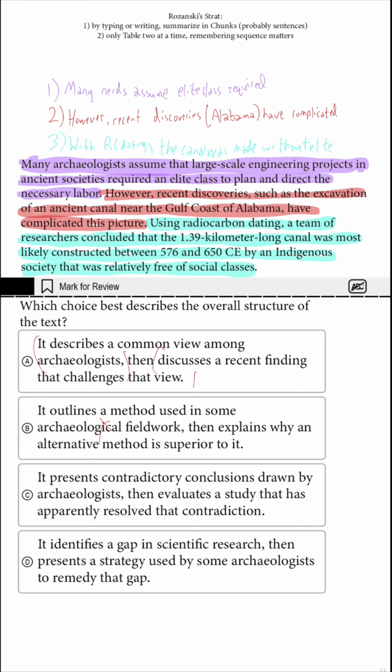This is a loser. Sequence matters. This is kind of jumping to the very end and putting it at the front. And even if I were to go to the second part, this notion of superiority, B is just a trash choice. C and D are a little bit more complicated though.